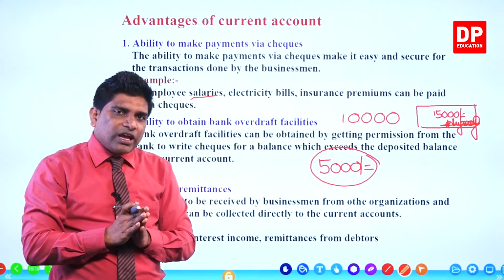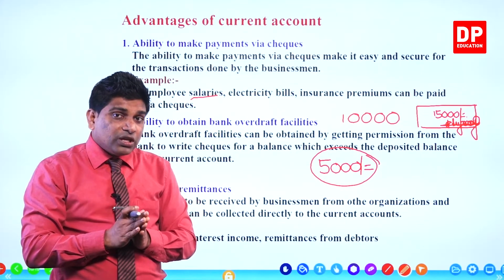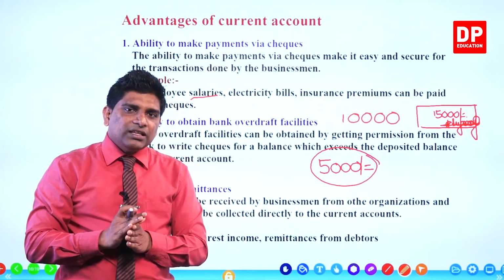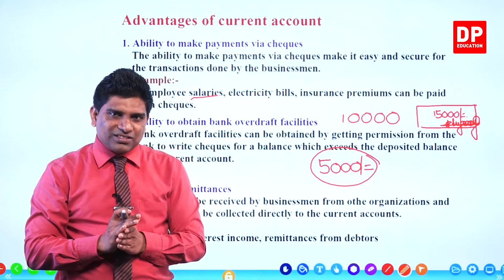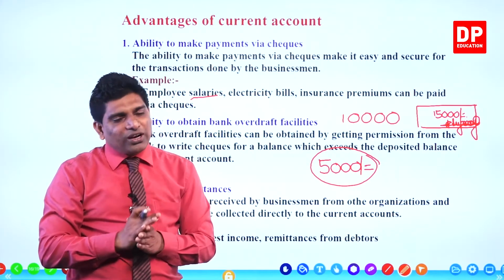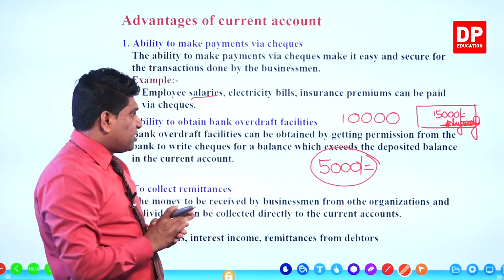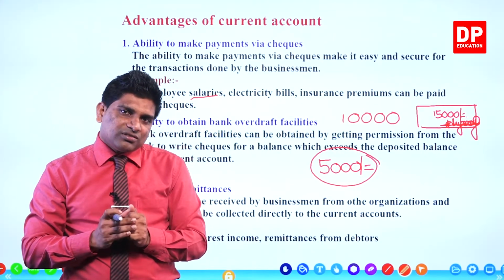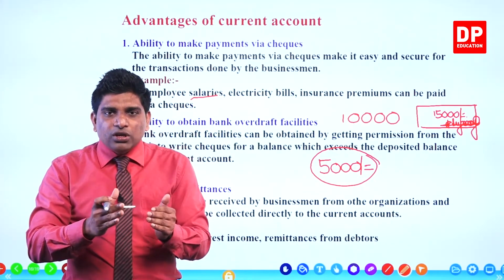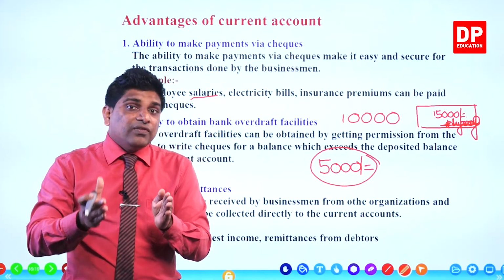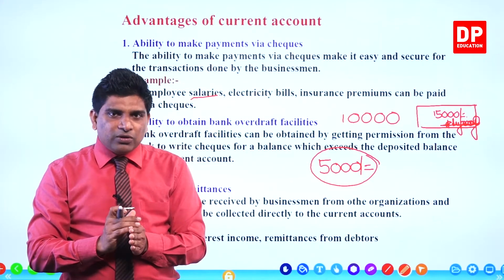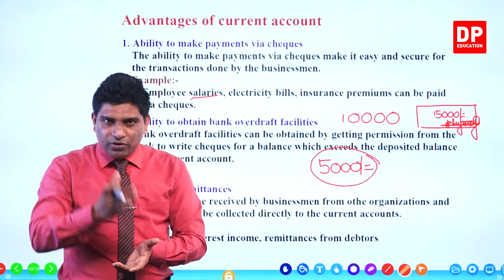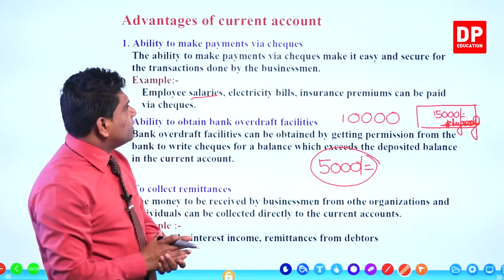That facility also can be taken by you if you have a current account. But remember, when you deposit money in the bank account next time, they will deduct that 5,000 rupees. So that is called bank overdraft facilities. What is the bank overdraft? Ability to issue checks exceeding the available money in the bank account. That facility is called bank overdraft facilities.